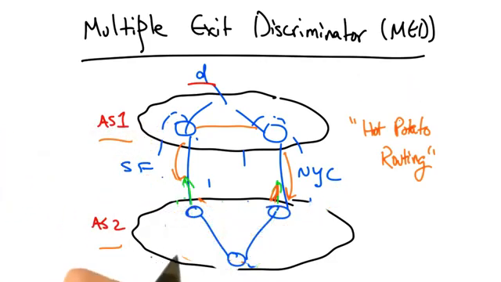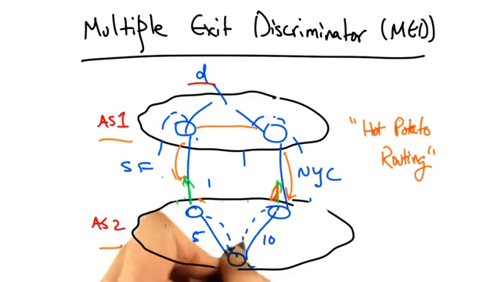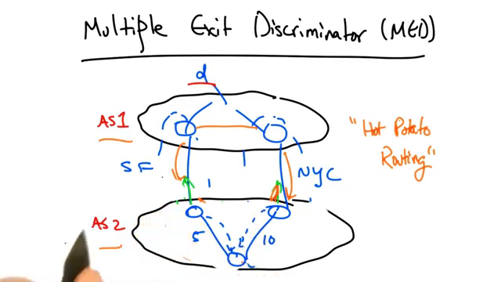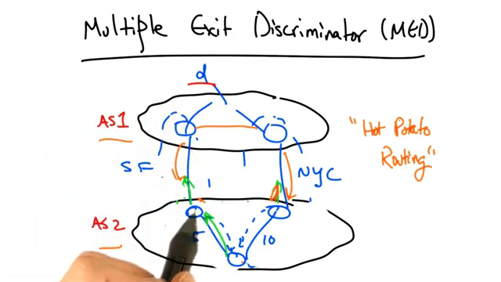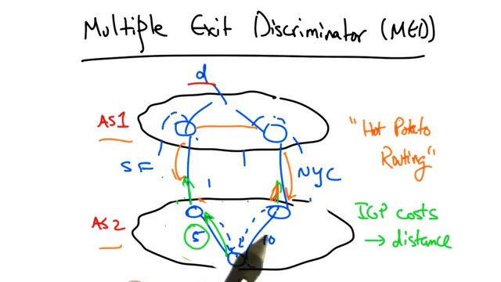In the absence of MED overriding any behavior, typically what will happen is a router inside AS2 would learn multiple routes via internal BGP to different egress points for the same destination D, and it would simply pick the next hop, or the egress router, with the lowest IGP path cost, in this case 5. It's very common practice to set these IGP costs in accordance with distance or propagation delay, thus resulting in routers inside the AS picking shorter paths.